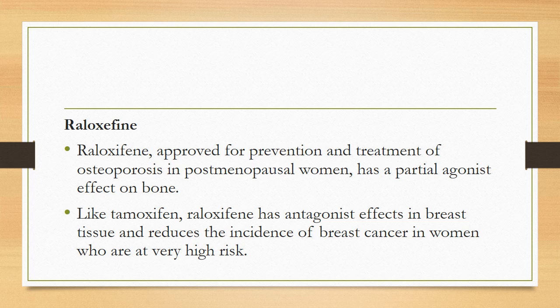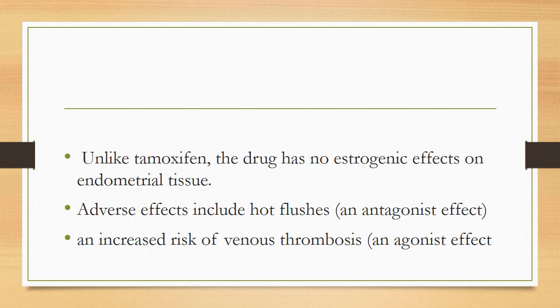The next selective estrogen receptor modulator is raloxifene. Raloxifene is approved for prevention and treatment of osteoporosis in postmenopausal women. It has a partial agonist effect on bone. Like tamoxifen, raloxifene has antagonist effects in breast tissue and reduces the incidence of breast cancer in women who are at very high risk. Unlike tamoxifen, the drug has no estrogenic effects on endometrial tissue. Adverse effects include hot flashes, which is an antagonist effect, and increased risk of venous thrombosis, which is an agonist effect.